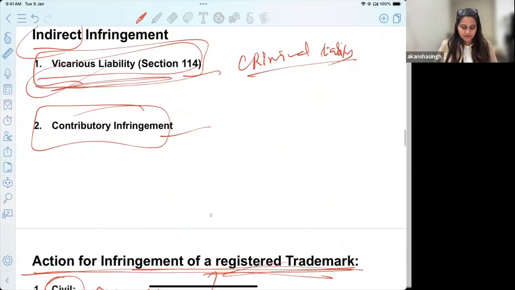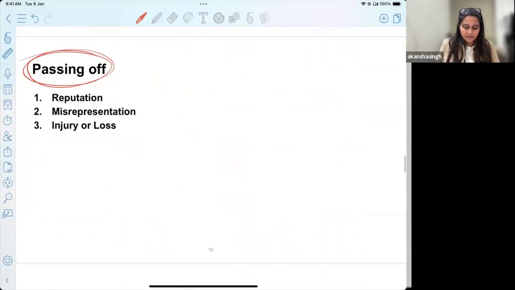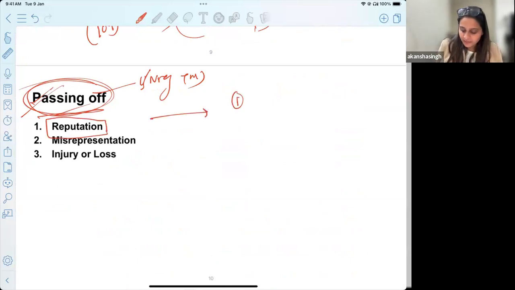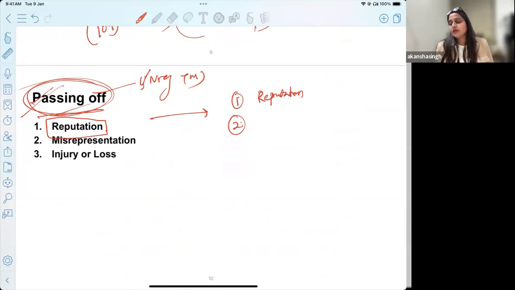Passing off is something very similar, wherein if it is an unregistered trademark, you will be doing passing off. Now, passing off proceedings are different. You will have to prove, firstly, that you have a reputation. So let's say, do we feel that Bikaner has a reputation, or that Bikano has a reputation? These have reputation, right?